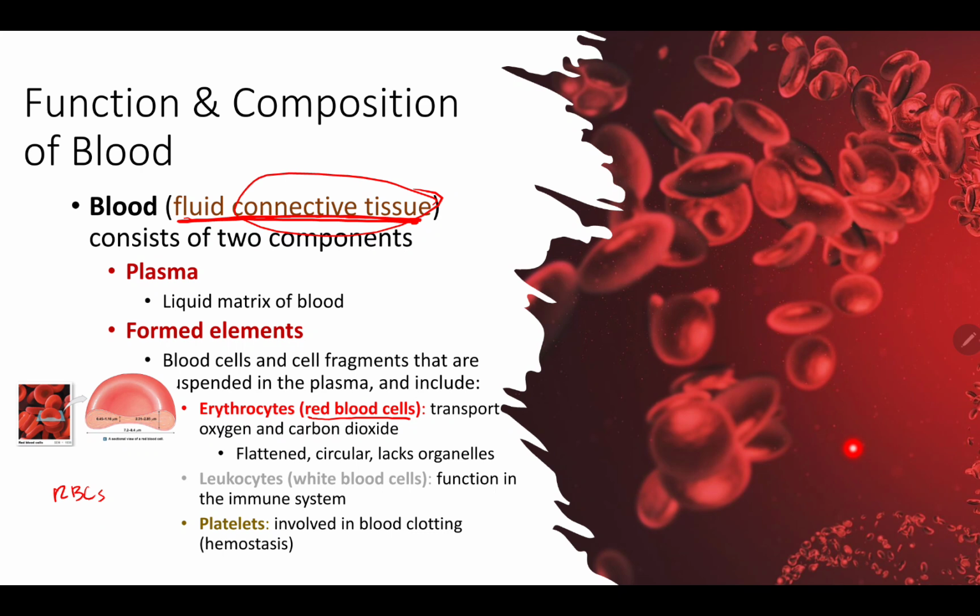And these red blood cells are going to help transport oxygen and carbon dioxide throughout the body. Remember their structure, though: they're flattened and circular, and they lack organelles. No nucleus, no mitochondria, no ribosomes. None of those membrane-bound organelles are going to be within these red blood cells.